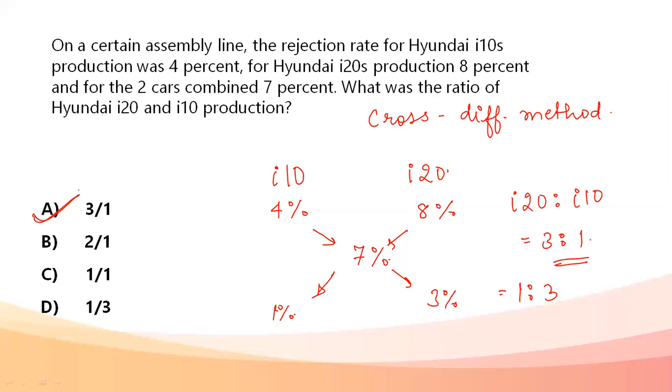A lot of us would get involved in taking variables, assuming that 4% is defective and doing it by the traditional method. No need to go that way. Very simply, we can go by the cross difference method. Consider them like two acids that are mixed together and get the answer in the same way.